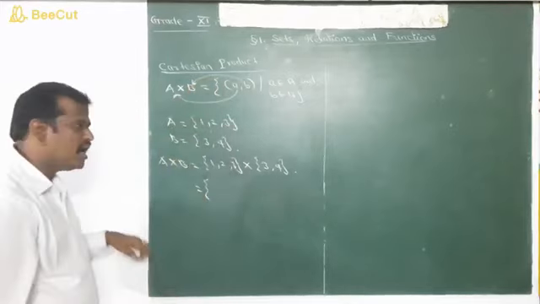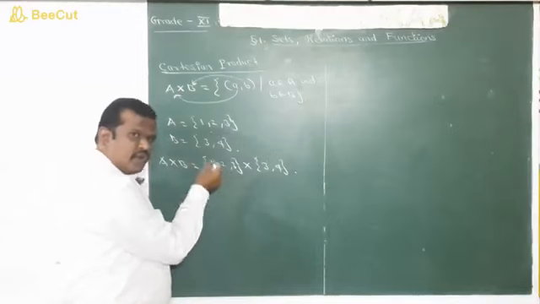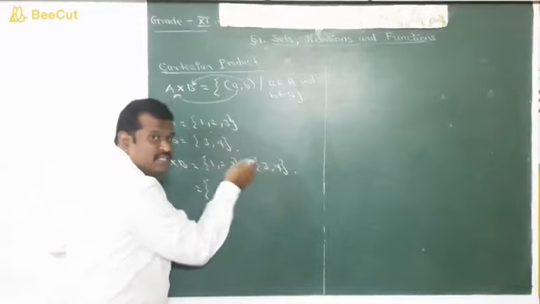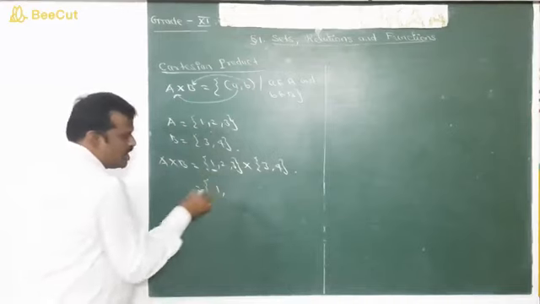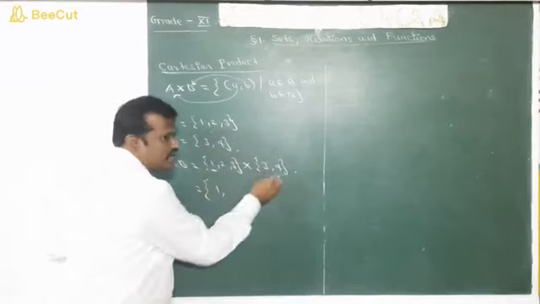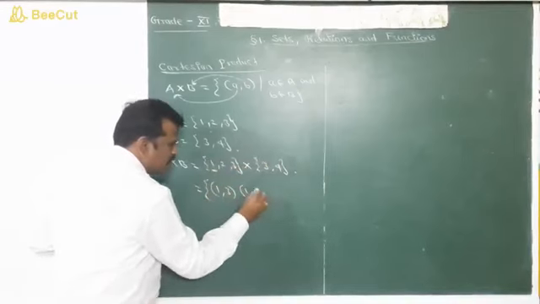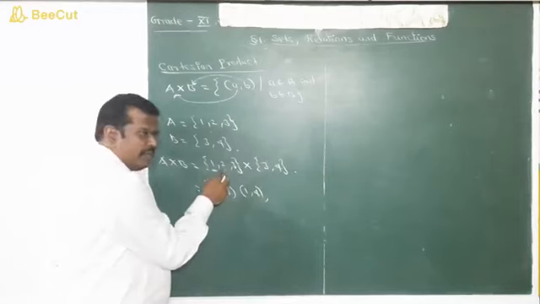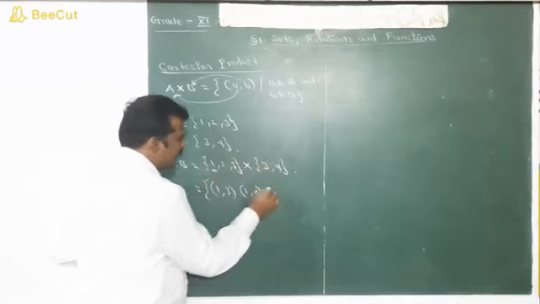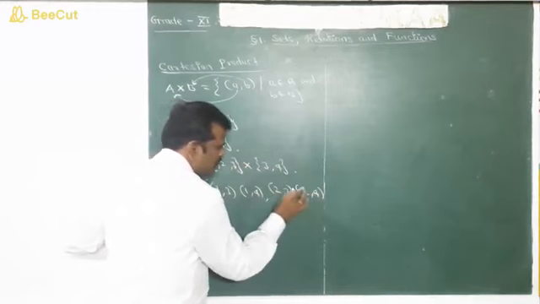Is it clear? Now we are going to take one by one the elements of the first set and pair them with the elements of the second set. Shall we take 1? We pair it with 3 and 4. So 1 comma 3, 1 comma 4. Shall we take 2? Pair with 3 and 4: 2 comma 3, 2 comma 4.